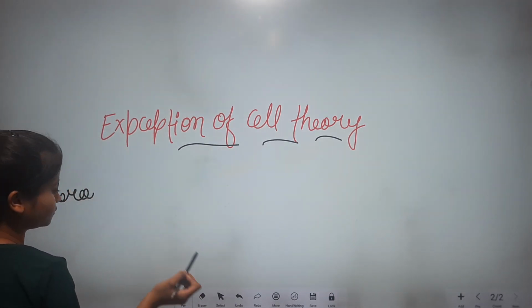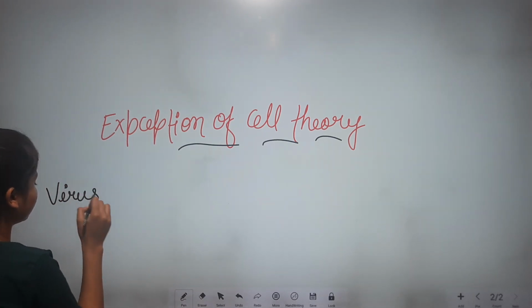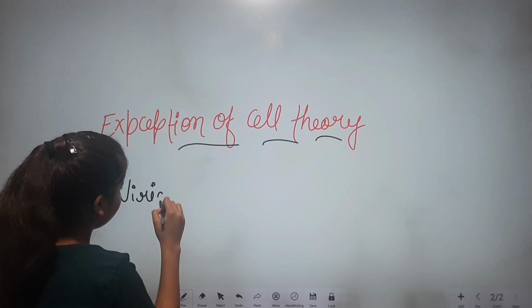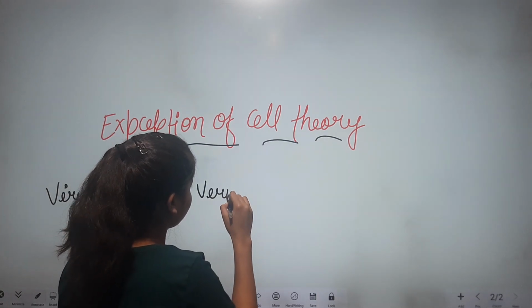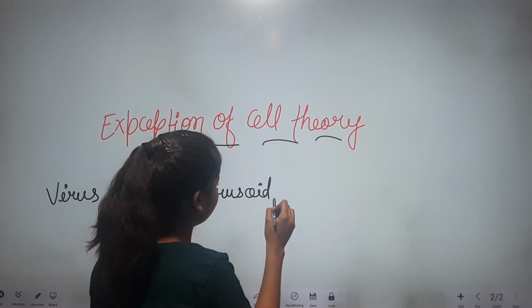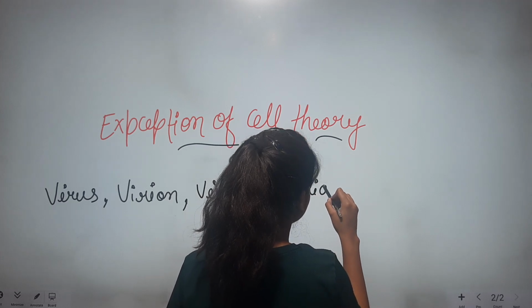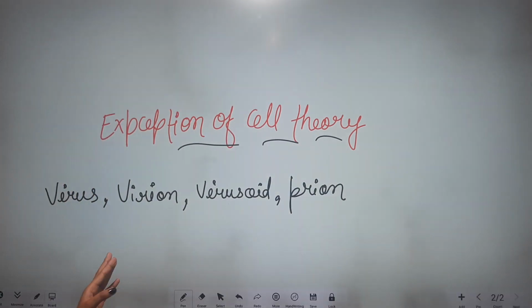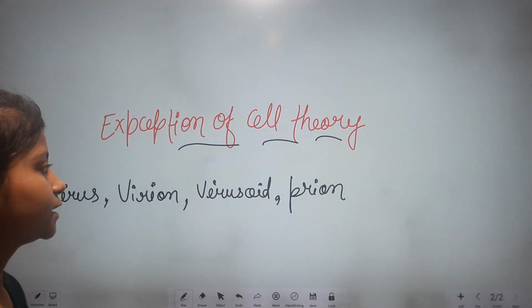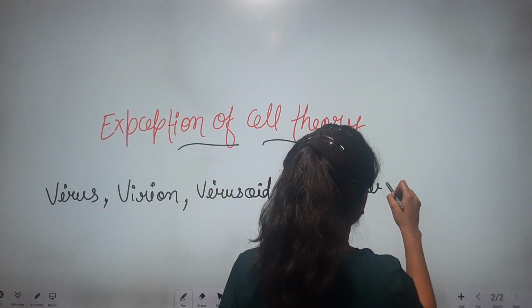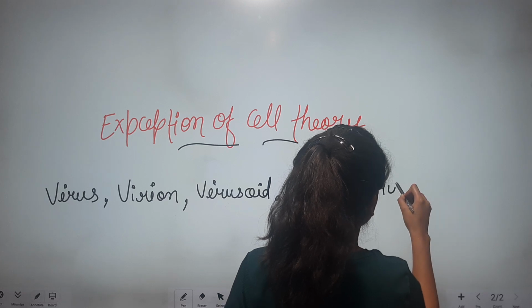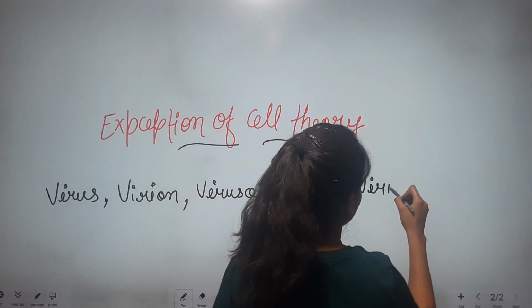Virus, virion, virusoid, prion. Okay, so these are the organisms who do not have the organization of cell, and also they do not follow cell theory. One more here, viroid.